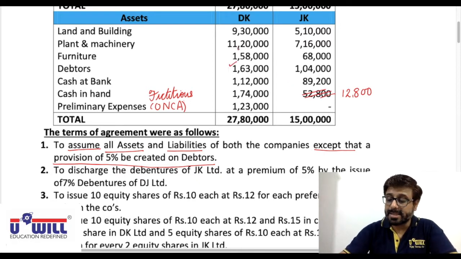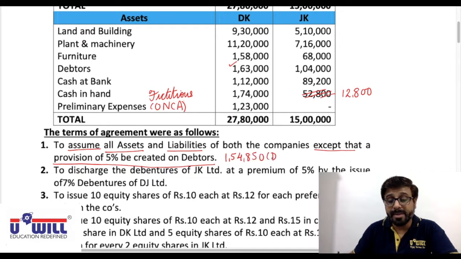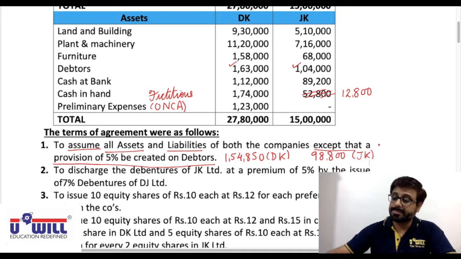So 1,63,000 minus 5% provision, 1,54,850 is the agreed value of debtors of DK Limited. And same way, 1,04,000. If you subtract 5% provision in that also, then what is the agreed value? 98,800 is the agreed value of JK Limited's debtors.